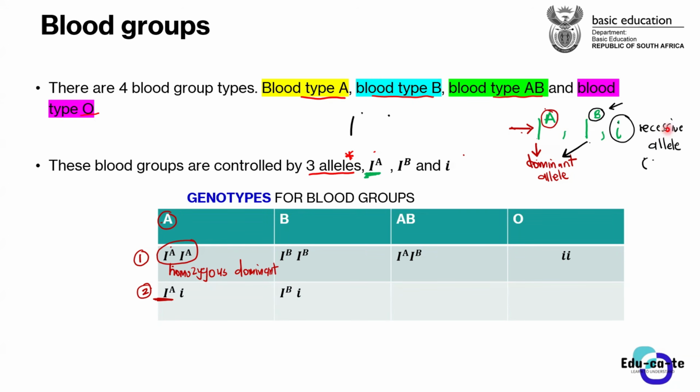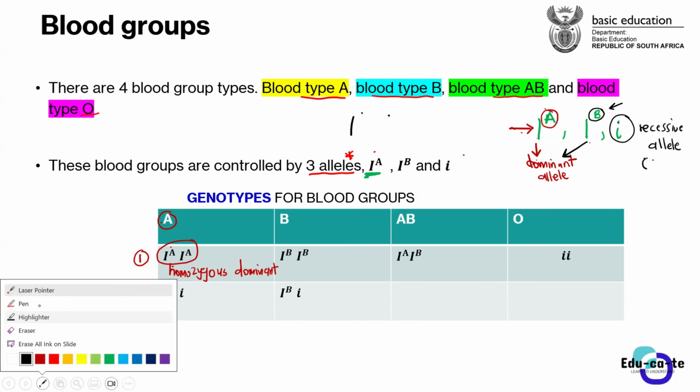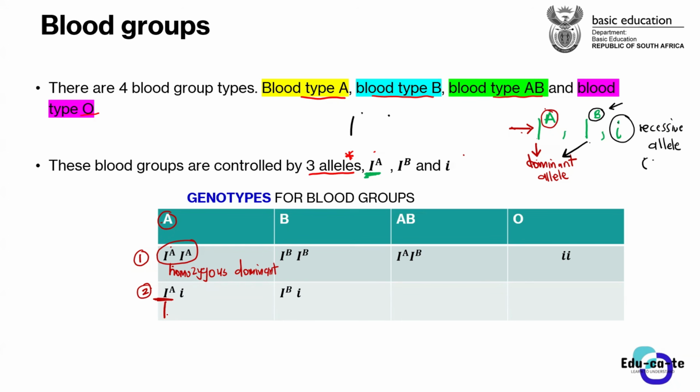Remember, guys, recessive alleles do not show up in the phenotype of the organism. The recessive allele is masked. It is not shown in the phenotype. In this case, our phenotype is just the blood group type. So this small letter i will not be shown in the phenotype. If we try to compare what's happening here, you can see that this one is a dominant.